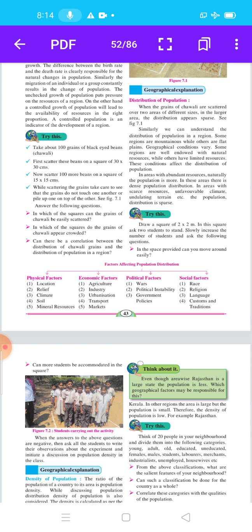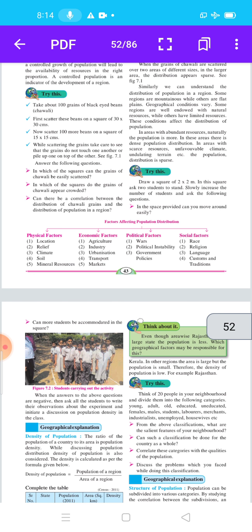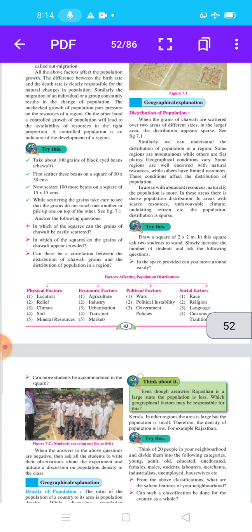Then next, political factors. Political factors also affect population distribution. Which are the political factors? First is wars, political instability, government policies. Which government policies affect population distribution? They depend on political factors. Then the last point is social factors.